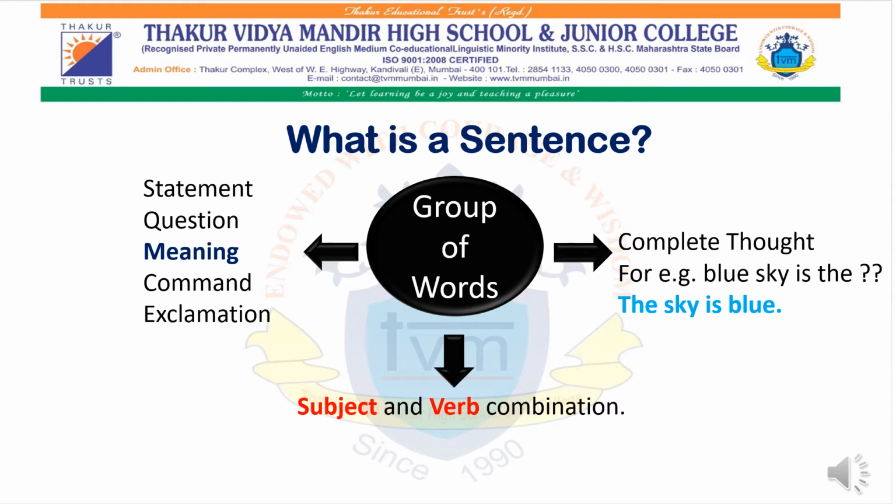Also, in a particular sentence, the meaning can be a statement, a question, a command, or it can also have an exclamation mark. So, in a particular sentence, different emotions and different moods are expressed. Previously, we had studied imperative sentences. Today, we are going to study interrogative sentences, that is, sentences which ask questions. So, let's get started.